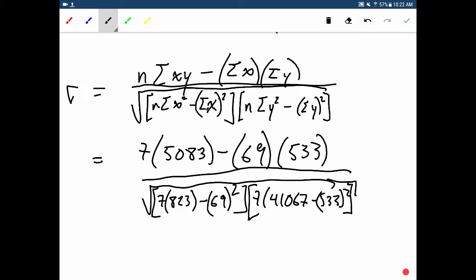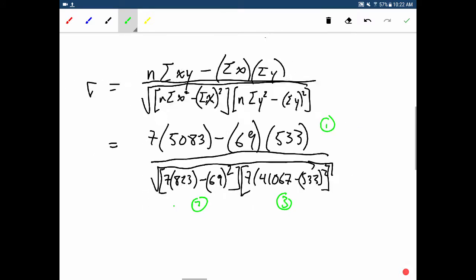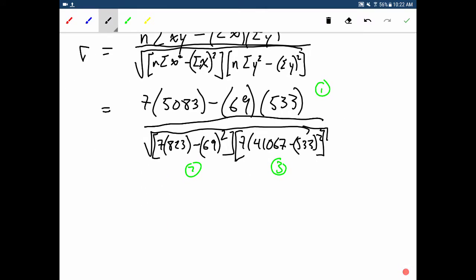There we go. So when you actually go to solve this, my recommendation is to solve for the top, solve for this guy, and solve for this guy independently. And then, I think that's the best way to do it. It's such a messy formula that if you just try and do it all in one go, or do it any other way, you're just likely to mess it up. So that's how I recommend it.